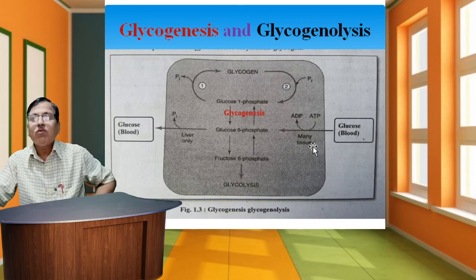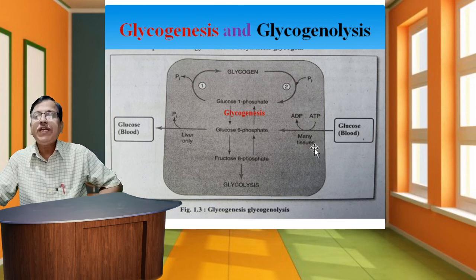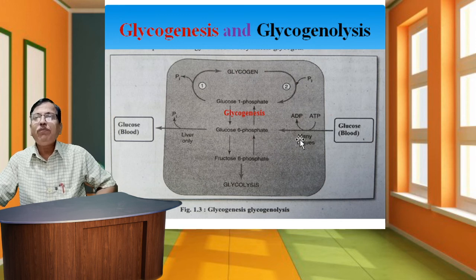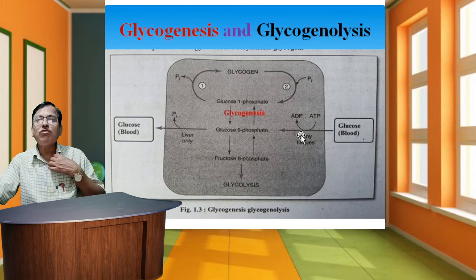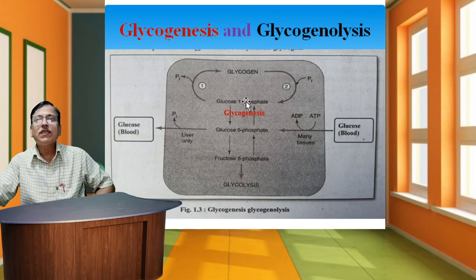In the first step, passing into tissues such as muscles, ATP is converted into ADP and one molecule of energy is utilized. Glucose 6 phosphate is converted into glucose 1 phosphate, and finally into glycogen.